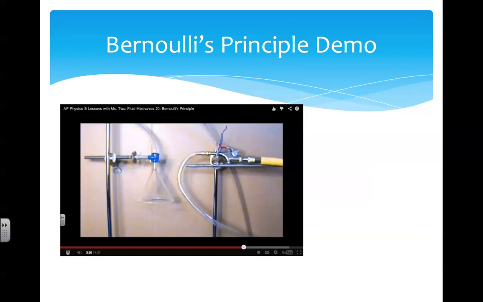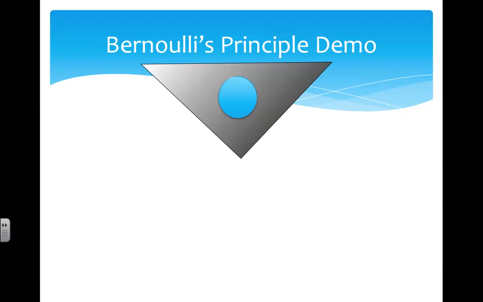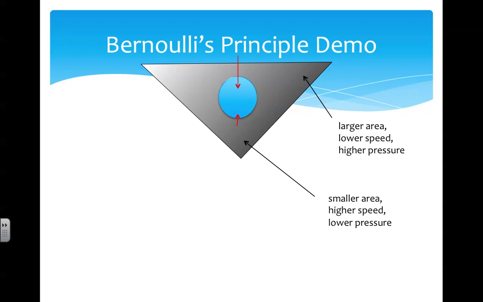As the air enters the funnel, it travels through a small area, meaning it must be moving at a higher speed, and thus has a lower pressure. However, as the air continues through the funnel, which widens, the area becomes larger, causing the speed to decrease and the pressure to increase. This means toward the top of the funnel there's a higher pressure and near the bottom of the funnel a lower pressure. Because there's an imbalance in pressure, there's a net downward force on the ball, keeping it in the funnel.